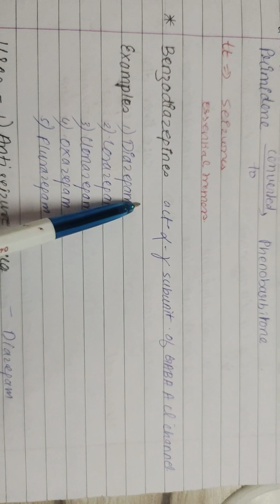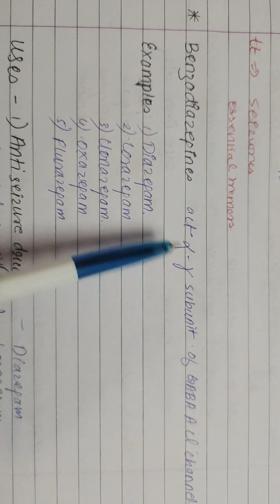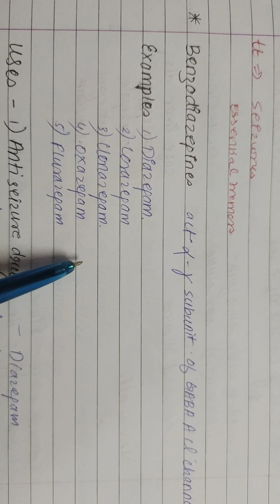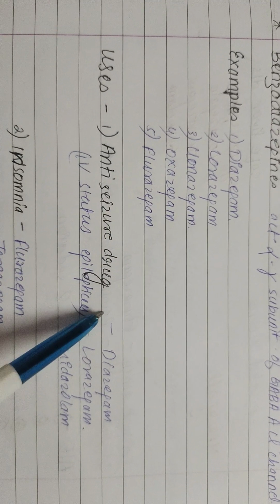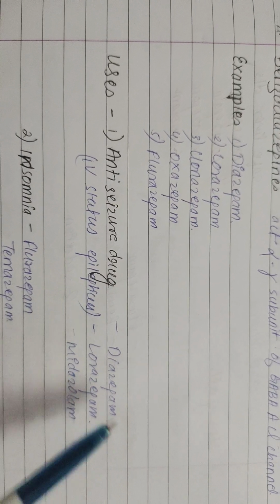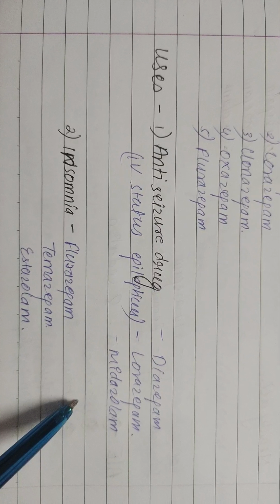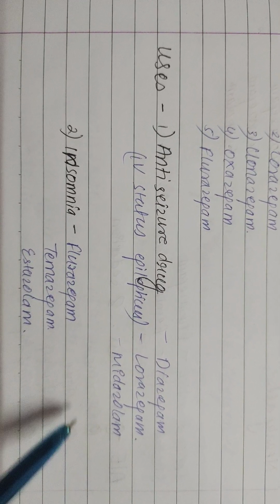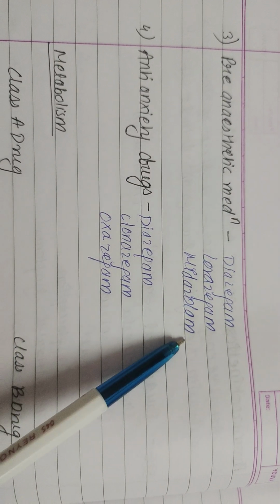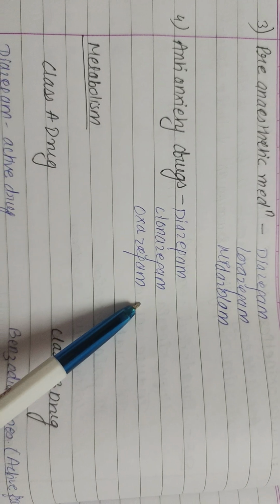Now, benzodiazepines act on the alpha and gamma subunit of the GABA-A chloride channel. Examples are diazepam, lorazepam, clonazepam, oxazepam, and flurazepam. They are used as anti-seizure drugs, given IV in status epilepticus: diazepam, lorazepam, midazolam. Insomnia drugs are flurazepam, temazepam, and triazolam. Pre-anesthetic medications are diazepam, lorazepam, midazolam. Anti-anxiety drugs are diazepam, clonazepam, oxazepam.